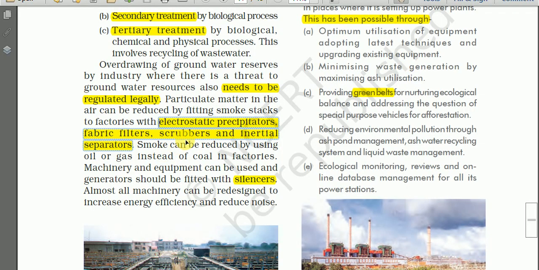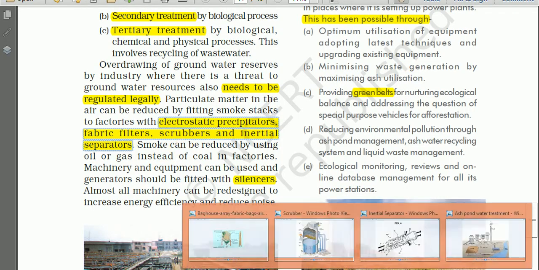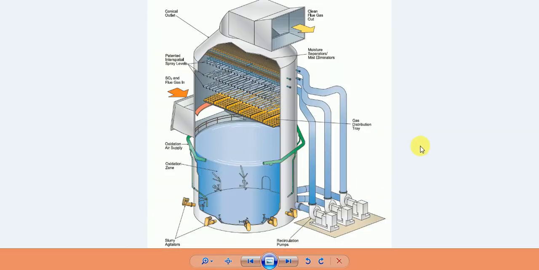Next we have the scrubbers. This is a diagram showing the scrubber. This is a device, and some devices called wet scrubbers trap suspended particles by direct contact with the spray of water, or other liquid. A scrubber washes the particles out of the dirty air stream as they collide with and are entrained, meaning boarded, by the countless tiny droplets in the spray.